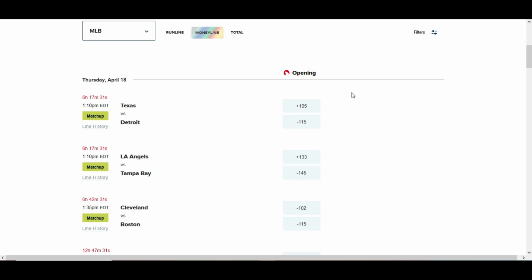But yeah, in this one we're going to go over the MLB for Thursday, April 18th. As you can see, the odds are on the screen. The run lines are here, money line, and the totals. And yeah, without further ado, let's get started with this game.